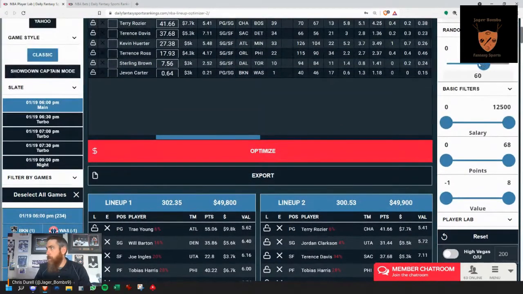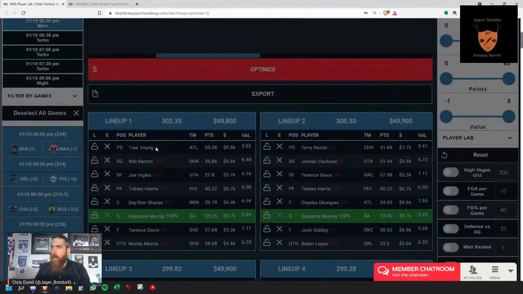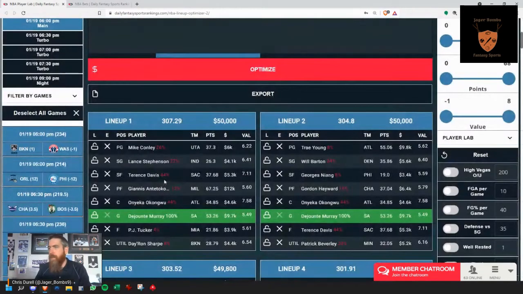So again, if you were to put this at, say, randomness 50 in the middle, you're going to get Trae Young probably in the 20 to 30% range. Now you're probably going to get Barton in the 30 to 40% range. Ingles, you start getting guys in the 20 to 40% range versus starting to mix in a lot of guys at 5, 6, sub 10% in your exposure. So that's another way that you can manipulate your player pools and play around with things.